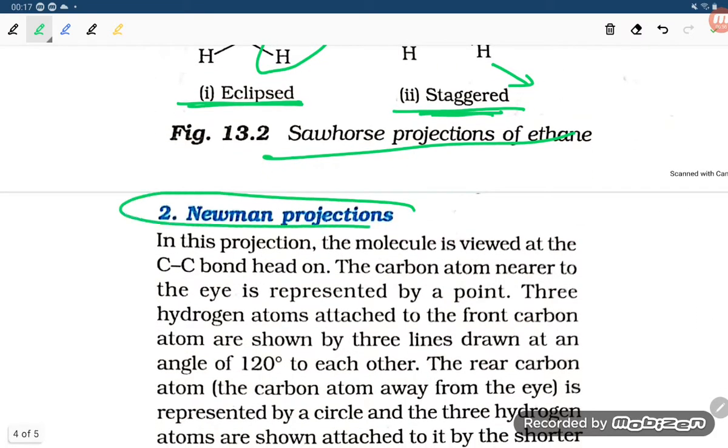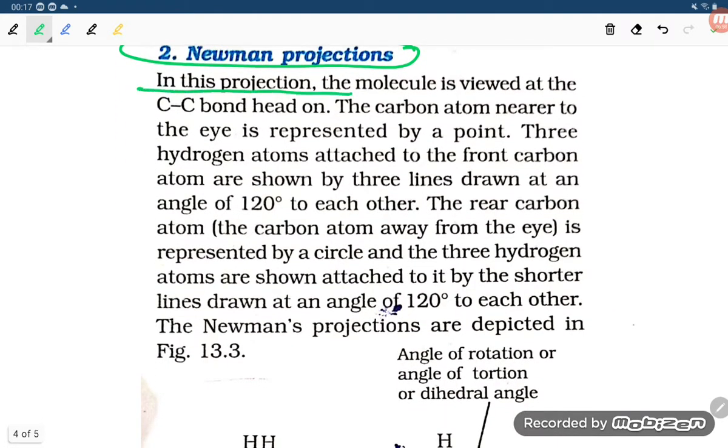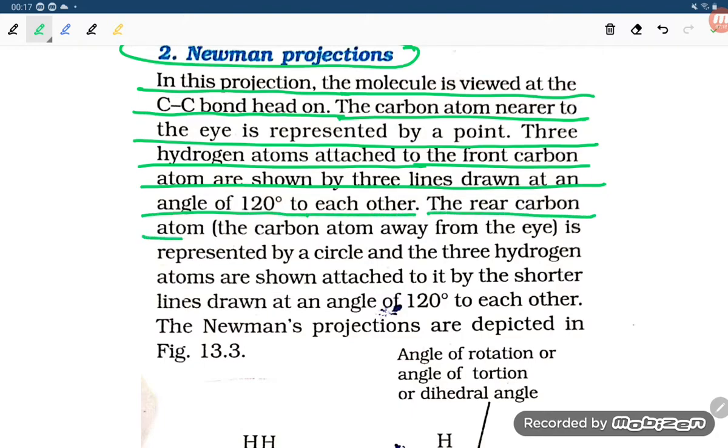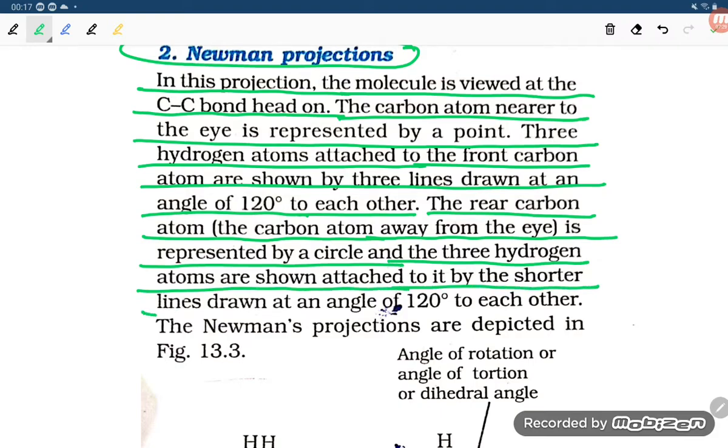Now let us look at the Newman projection. In this projection the molecule is viewed at the C-C bond head on. The carbon atom near to the eye is represented by a point. The three hydrogen atoms attached to the front carbon atom are shown by three lines drawn at an angle of 120 degrees to each other. The rear carbon atom, the carbon atom away from the eye, is represented by a circle, and three hydrogen atoms are shown attached to it by shorter lines drawn at an angle of 120 degrees to each other. Okay, the Newman projections are depicted.